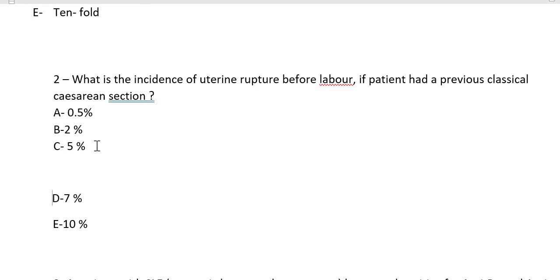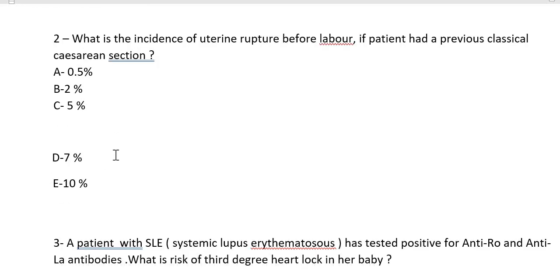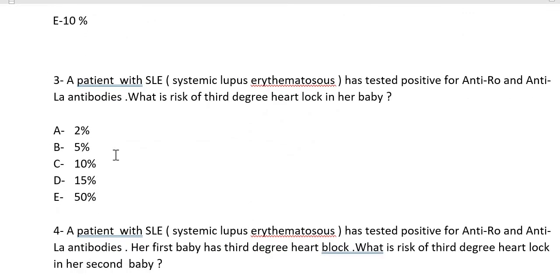The 3 layers: in the first layer you are just taking the inner third of the myometrium. We will not take endometrium. Then in the second layer you are taking the rest of the myometrium, and then we are burying the second layer with the third layer. That is one thing. Longitudinal margin, so obviously it is going to be associated with more complications.